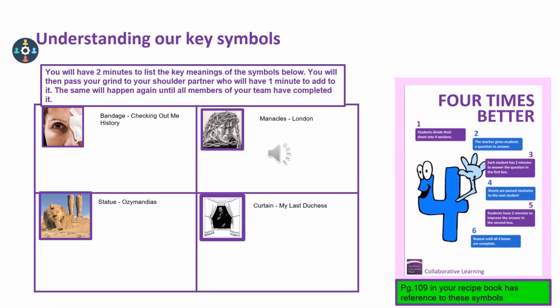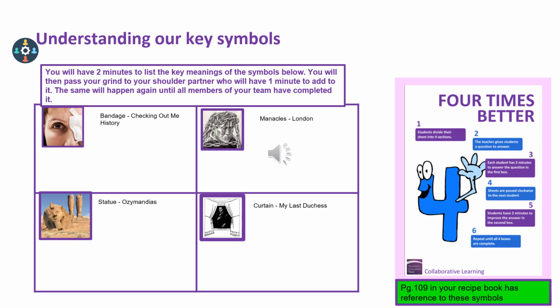So this slide isn't included within the Year 9 scheme, but I thought it could be a useful way into thinking about comparisons between texts. So I've picked the same four-poem cluster, but it could be something you do with just two poems that you're looking at in terms of a comparison. And it's a really quick four-by-four activity.